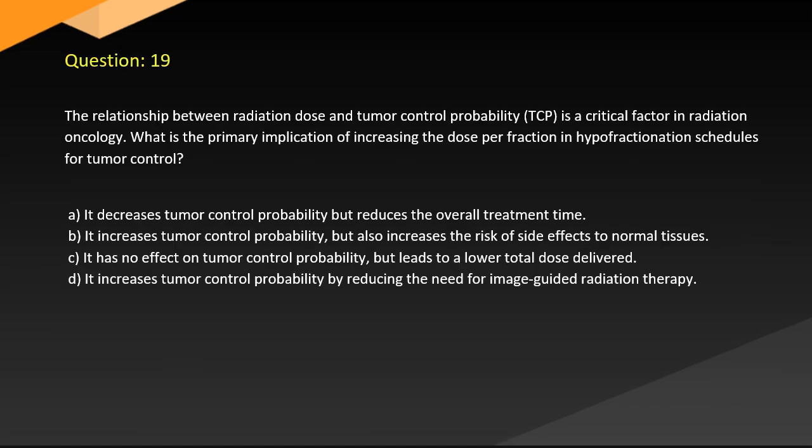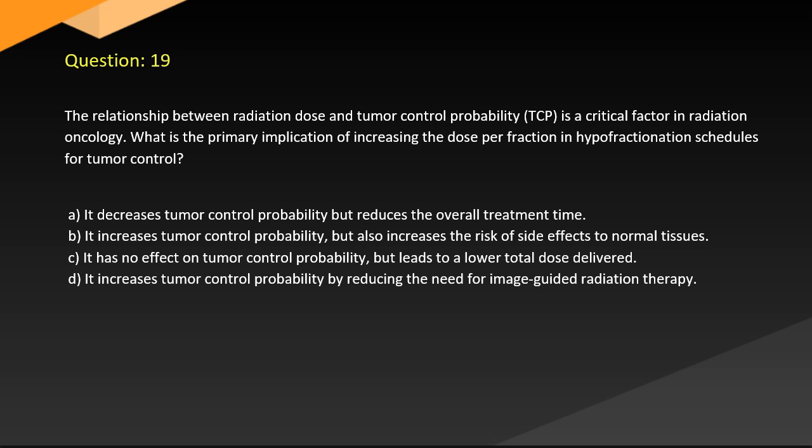Question 19. The relationship between radiation dose and tumor control probability (TCP) is a critical factor in radiation oncology. What is the primary implication of increasing the dose per fraction in hypofractionation schedules for tumor control? A. Decreases tumor control probability but reduces the overall treatment time. B. It increases tumor control probability but also increases the risk of side effects to normal tissues.